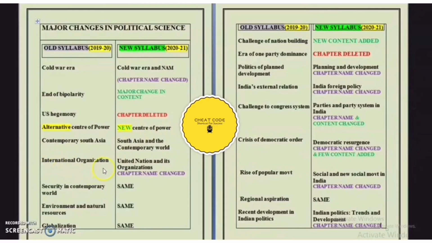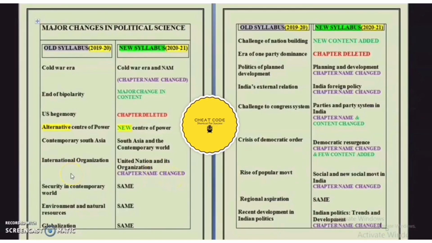The next chapter was international organization. Look guys, last year when we studied the international organization, the main focus was on the United Nations. So CBSE has changed the name of international organization to United Nations and its organization. The major focus was on the United Nations. So I have mentioned here chapter name changed.